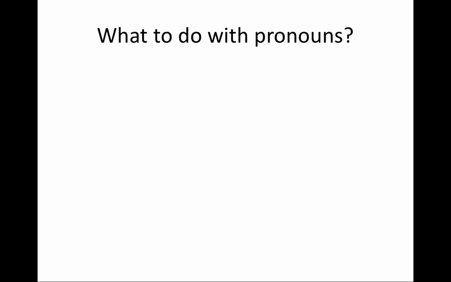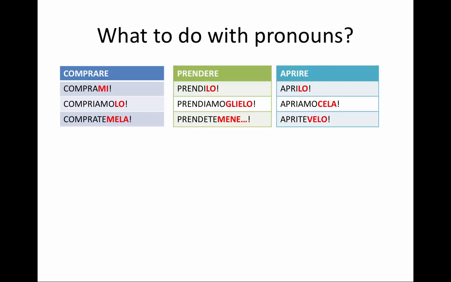Now, what do I do with pronouns? There are quite a few pronouns in Italian, and if you're not familiar with them, I invite you to check out my video on pronouns. What do I do with a pronoun? It's very simple. I slap it to the end of the verb. So if I want to say "buy me something," I will say comprami. "Buy me it," even if I have two pronouns, I would say compramelo.